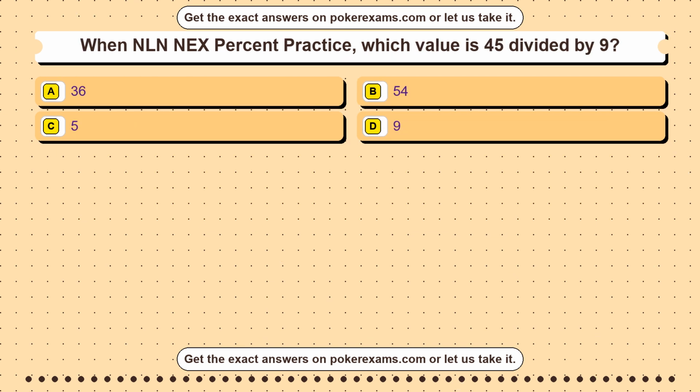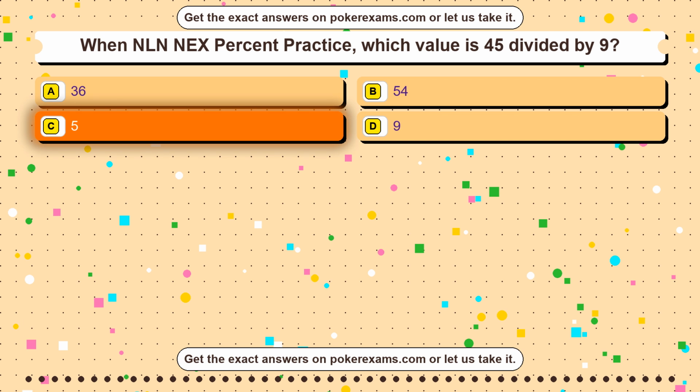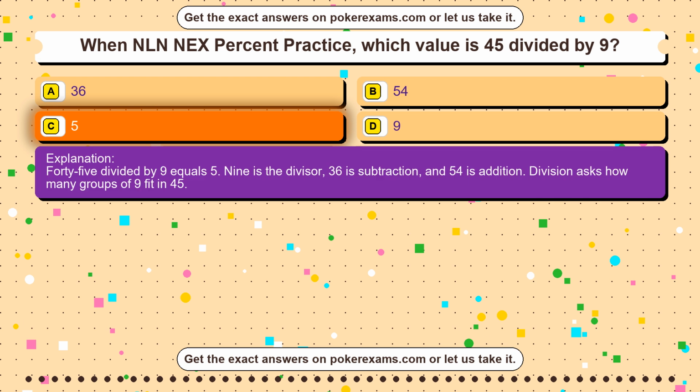Question 39. Which unit measures volume? Option A, gram. Option B, degree. Option C, liter. Option D, meter. The correct answer is option C. A liter measures volume or capacity. A meter measures length, a gram measures mass, and a degree measures angle or temperature depending on context. The volume clue points to liter.